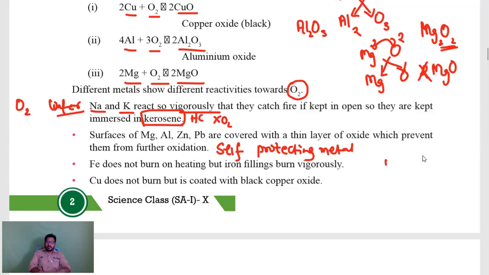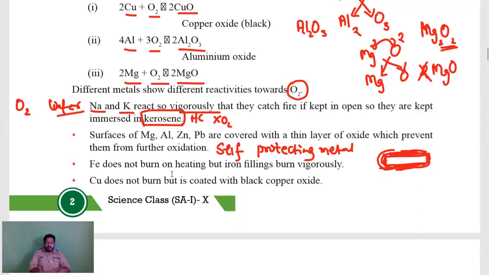Because when a magnesium ribbon is kept open, it reacts with oxygen and forms a layer on the magnesium. That layer formation is good, as it prevents further oxidation and rusting of the metal inside. So these metals are known as self-protecting metals.